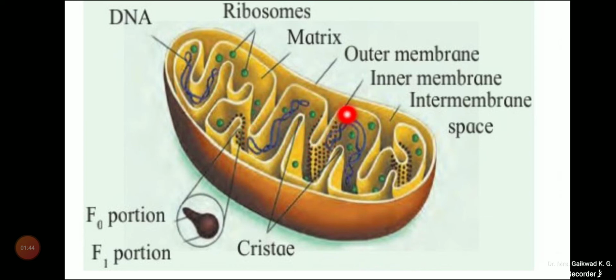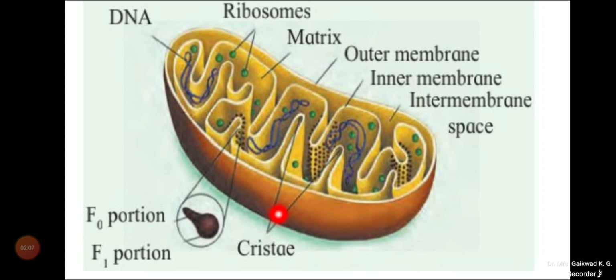These finger-like projections or plate-like folds are called the cristae.